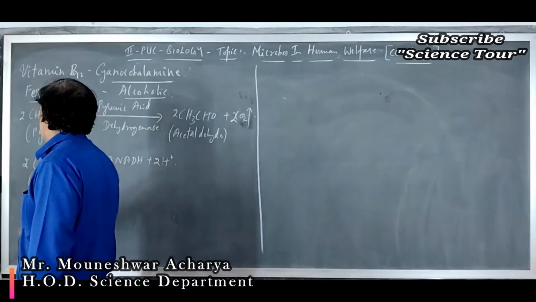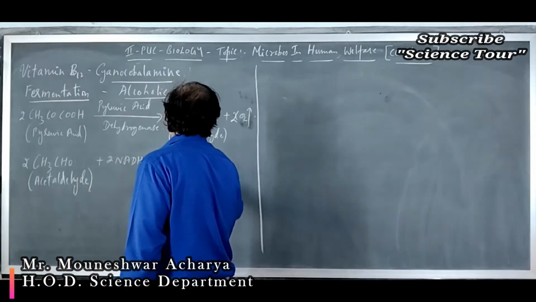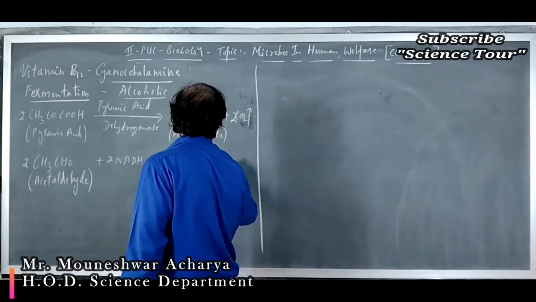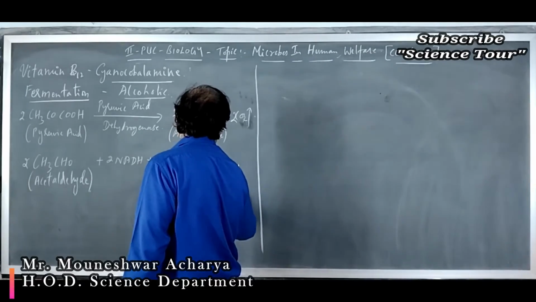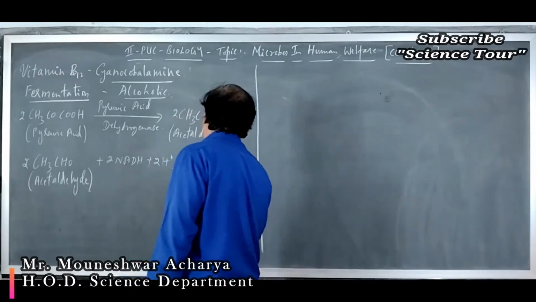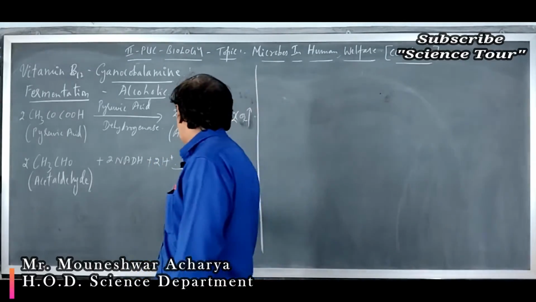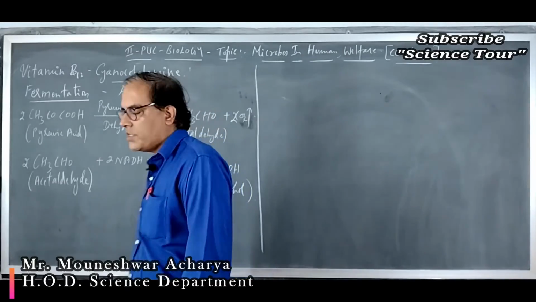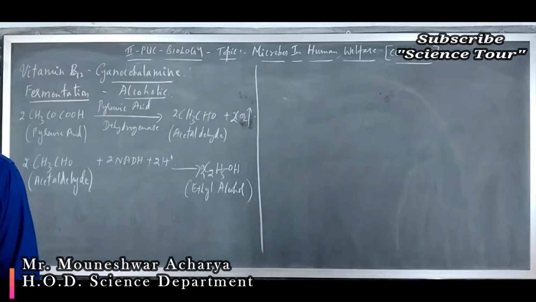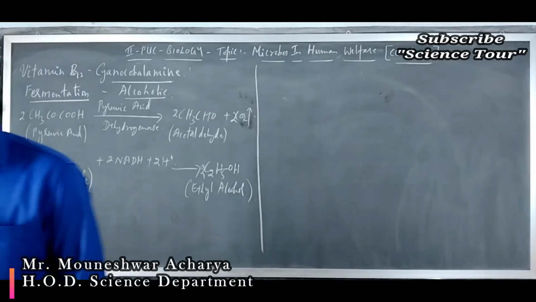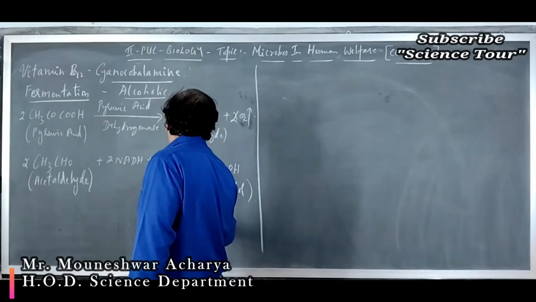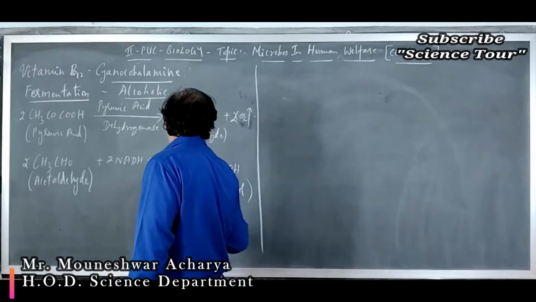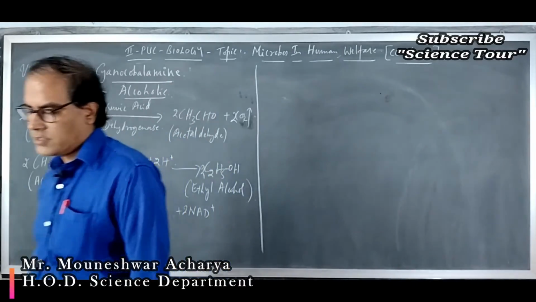So 2 molecules of acetaldehyde form C2H5OH, that is your ethyl alcohol. In the theory also I have written this same equation. Once again you note down. So 2 molecules of NAD plus are released.